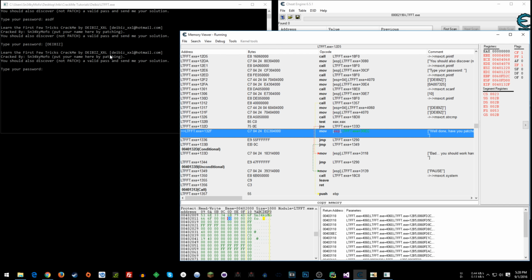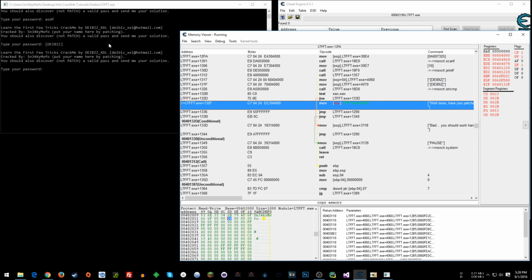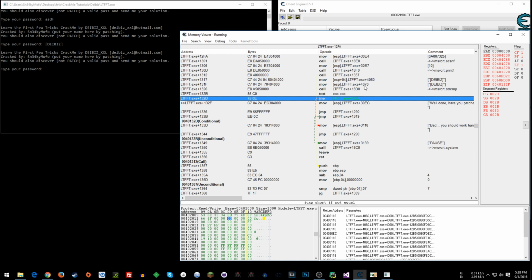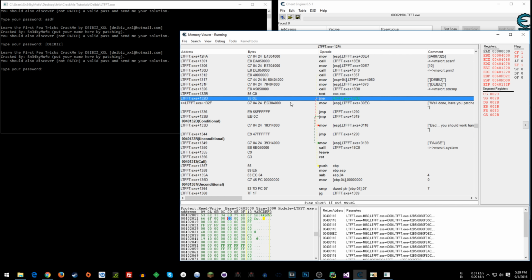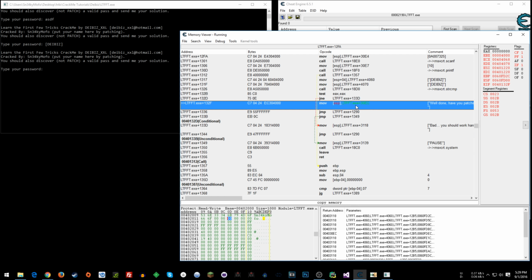I'm going to resume execution, and so that's how we know we're getting past that jump, right? If we wanted to patch this, we could just nop that jump so that no matter what we entered, every time the test happens, we would hit 2 nops, and then boom, we would have the success message.